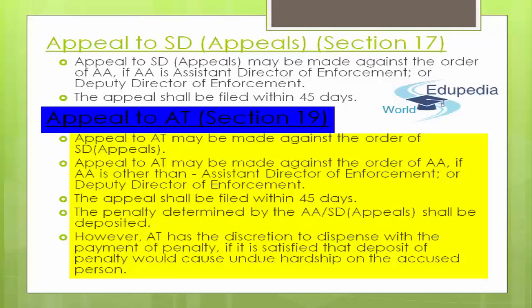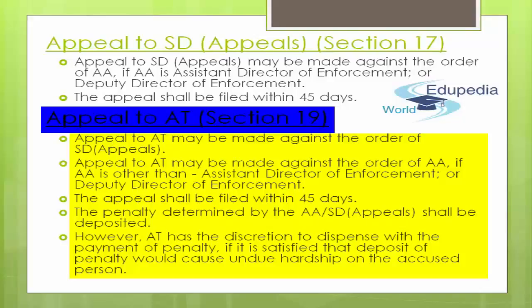And lastly, the appellate tribunal has a discretion to dispense with the payment of penalty as well, if it is satisfied that the deposit of penalty would cause undue hardship to the accused person. This basically relates to a situation wherein appellate tribunal believes that the person termed as the accused person is just not capable of paying that penalty amount.